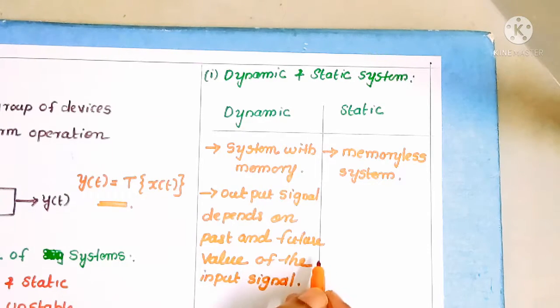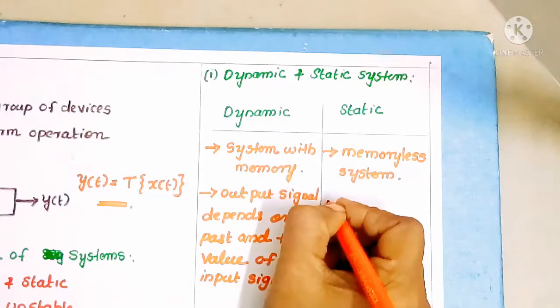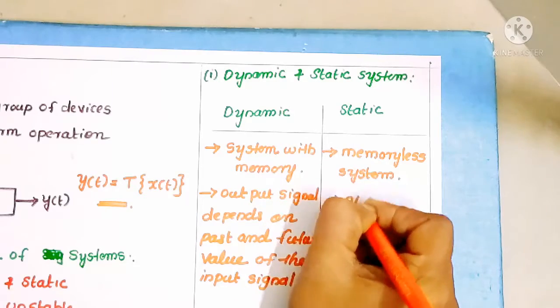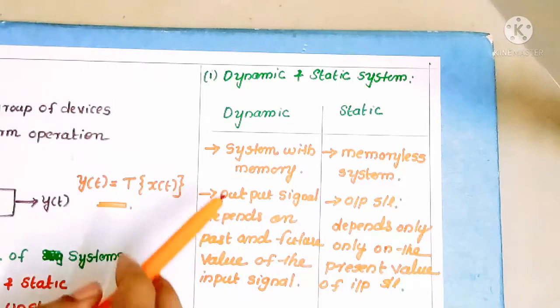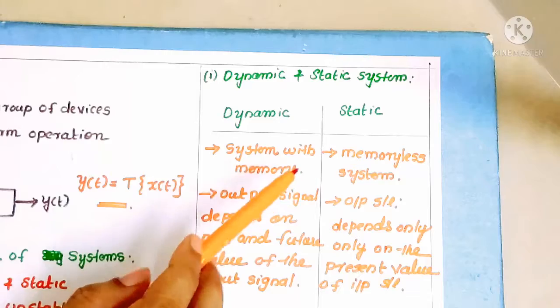If you consider a static system, the output signal depends only on the present value of the input signal. So these are the details about dynamic and static systems.